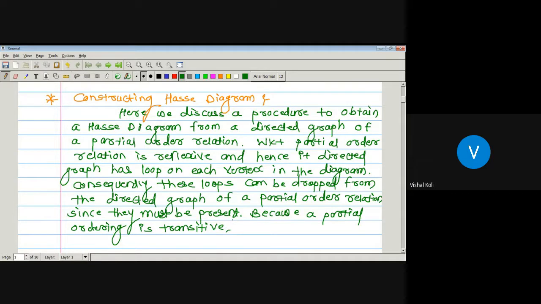So the edges showing the implied transitivity can be removed from the diagram.